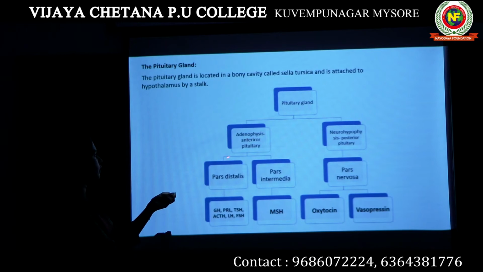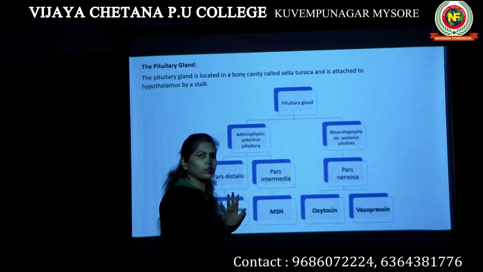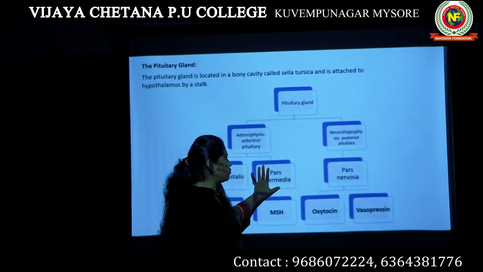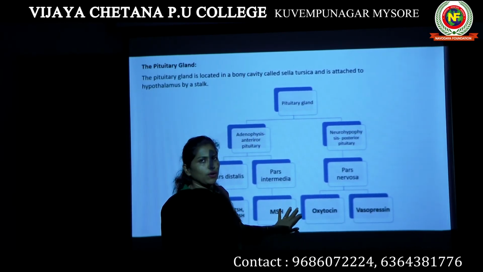Adenohypophysis is further classified into pars distalis and pars intermedia. Neurohypophysis is generally referred to as pars nervosa. The pars distalis region produces 6 hormones: growth hormone, prolactin, thyroid stimulating hormone, adrenocorticotropic hormone, luteinizing hormone, follicle stimulating hormone. These are the 6 hormones produced by the pars distalis region, whereas pars intermedia produces only one hormone, which is melanocyte stimulating hormone.